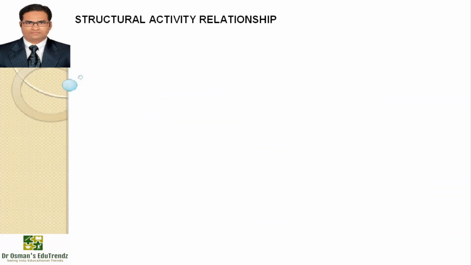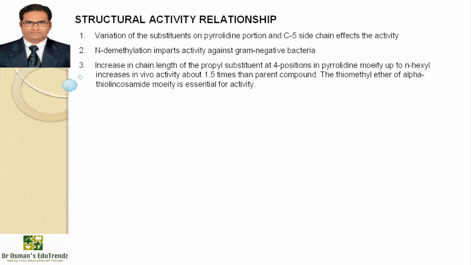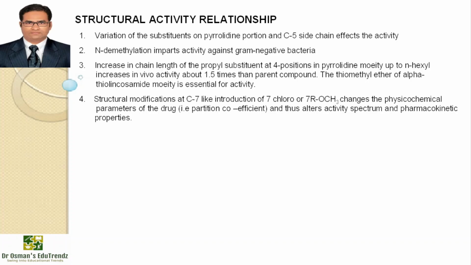Structural activity relationship of macrolide antibiotics: variation of substituents on the pyrrolidine portion and fifth carbon side chain affects the activity. Demethylation imparts activity against gram-negative bacteria. Increasing chain length of the propyl substituent at the 4th position in the pyrrolidine moiety up to N-hexyl increases in vivo activity about 1.5 times over the parent compound. The thiomethyl ether of the alpha-thio lincosamide moiety is essential for the activity. Structural modification at C7, like introduction of 7-chloro or 7-R methoxy, changes the physicochemical parameters of the drug, that is the partition coefficient, and thus alters the activity spectrum and pharmacokinetic properties.